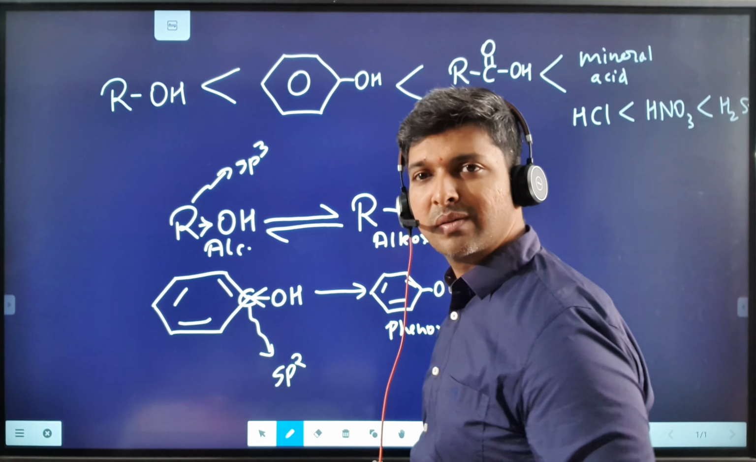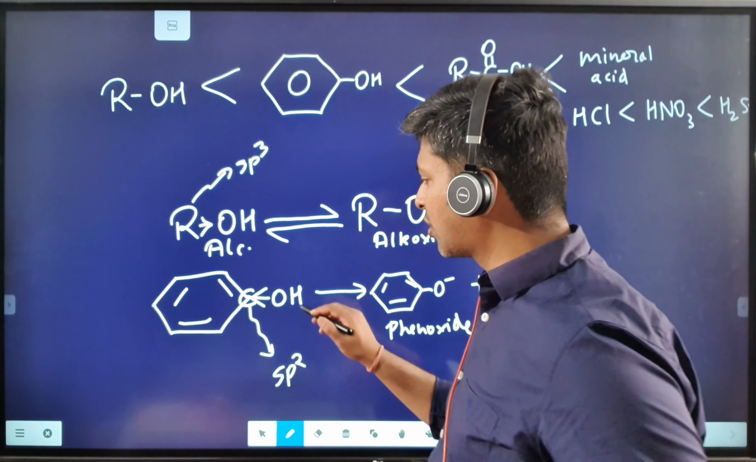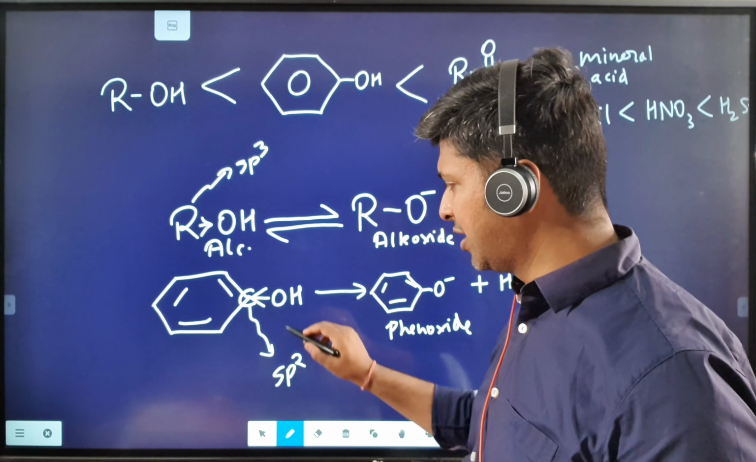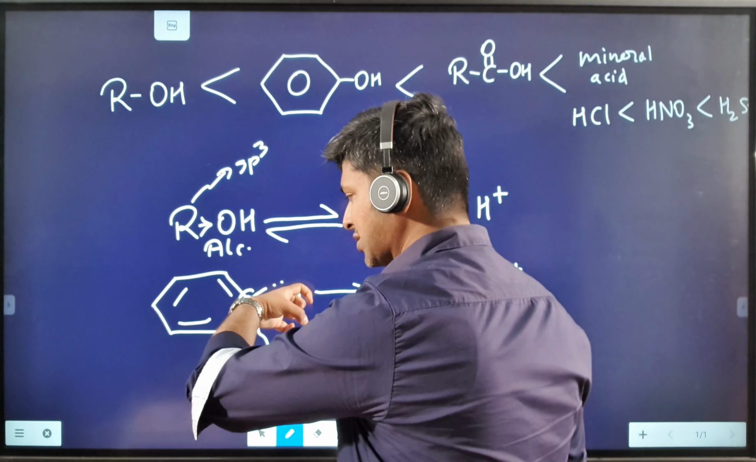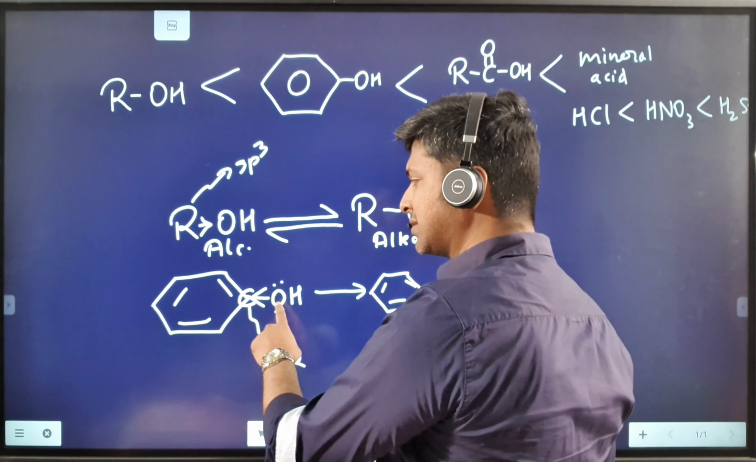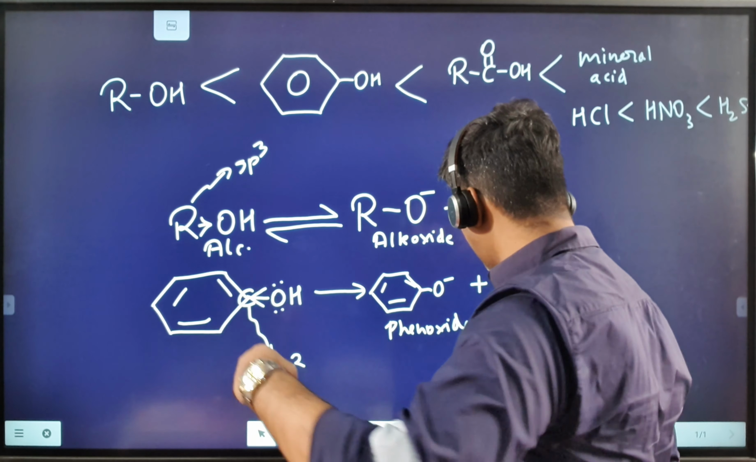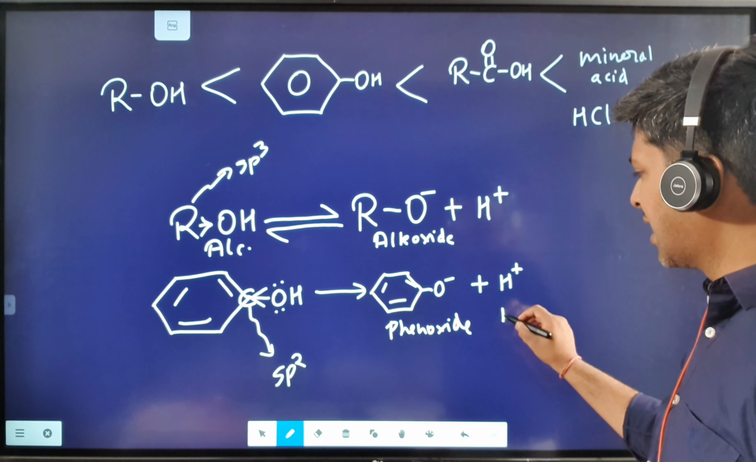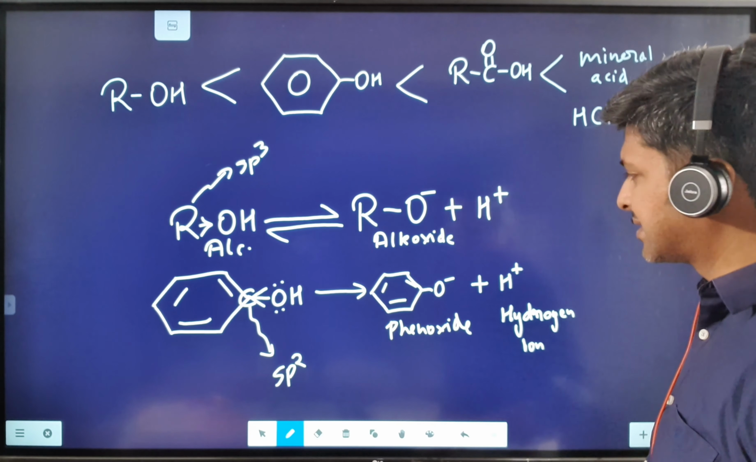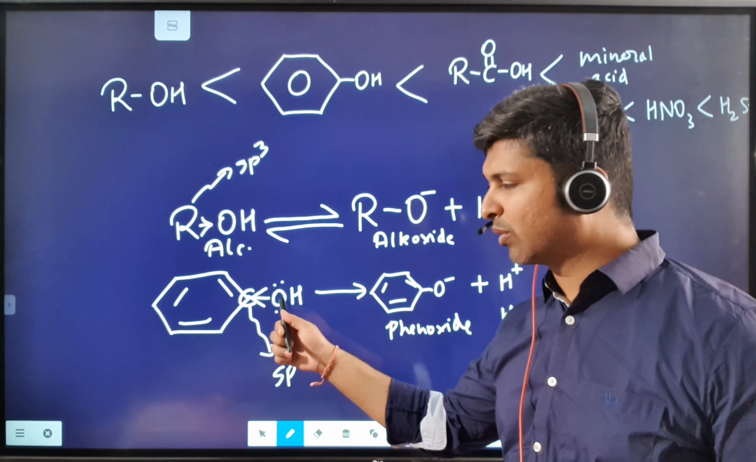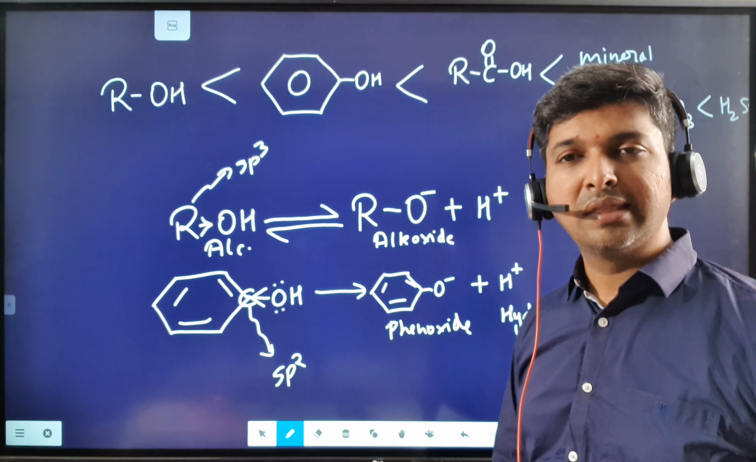When it pulls electrons from oxygen, what's going to happen? It is going to polarize this oxygen. Oxygen will become electron deficient, and it will in turn pull electrons from hydrogen. The electron density on oxygen decreases when the sp2 carbon is pulling electrons, and relatively oxygen pulls electrons from hydrogen, kicking out hydrogen as a hydrogen ion. Those who donate hydrogen ions easily are acidic. That's how oxygen gets polarized and then kicks out the hydrogen ion.